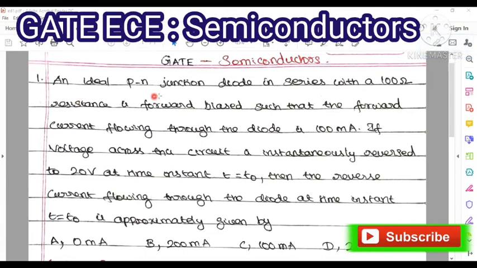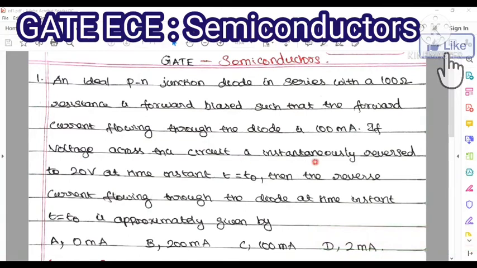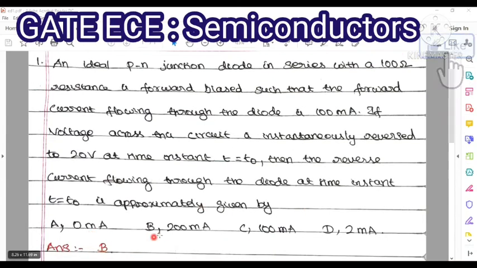If the voltage across the circuit is instantaneously reversed to 20 volt at time instant t equal to t naught, then the reverse current flowing through the diode at time instant t equal to t naught is approximately given by: option A, 0 milliamp; option B, 200 milliamp; option C, 100 milliamps; option D, 2 milliamps.